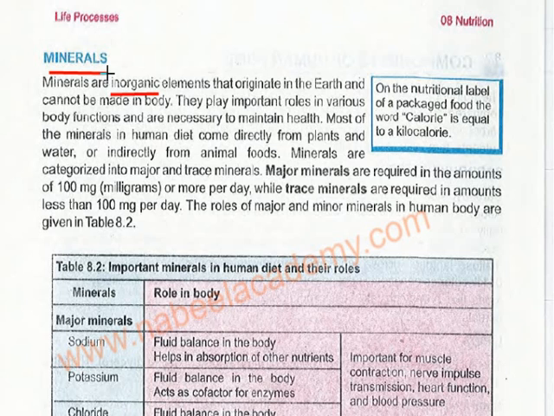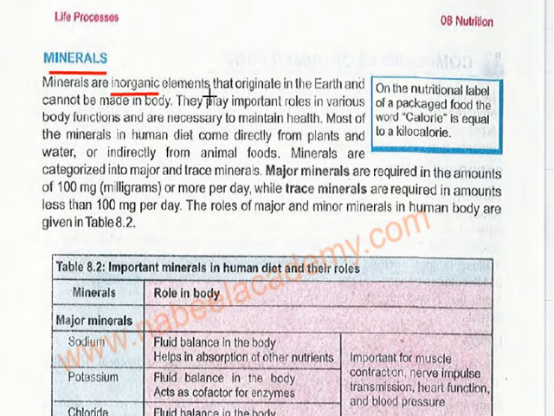Our body is made up of these components mainly: carbon, hydrogen, oxygen, and nitrogen. So anything which is present in the body is organic, and definitely it would contain carbon, hydrogen, oxygen. But minerals do not have carbon, hydrogen, oxygen, so that is why they are inorganic. They are a part of the body, but in very limited quantities.